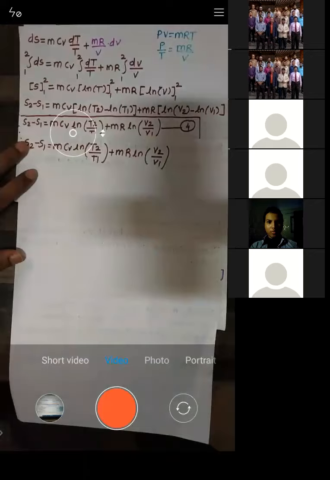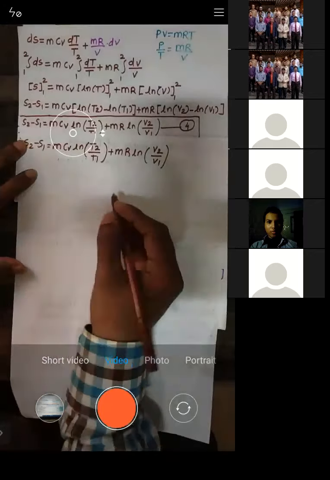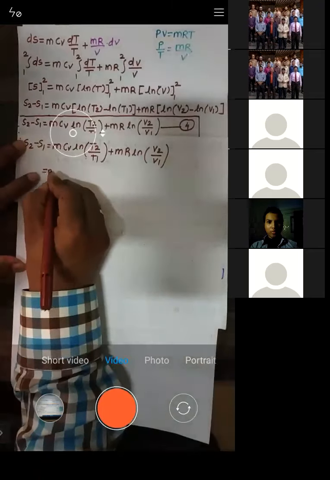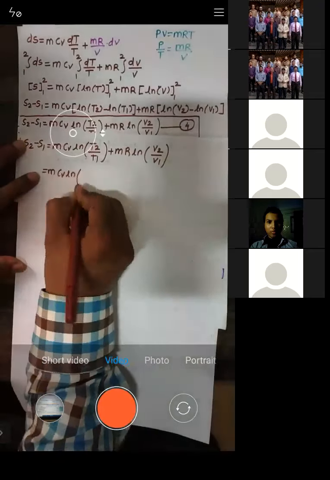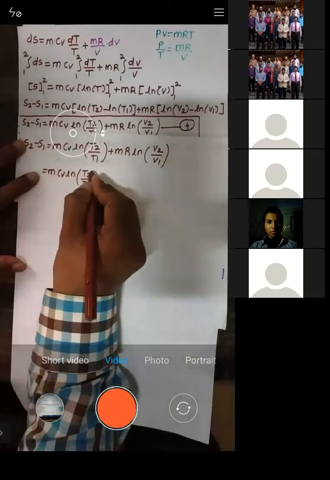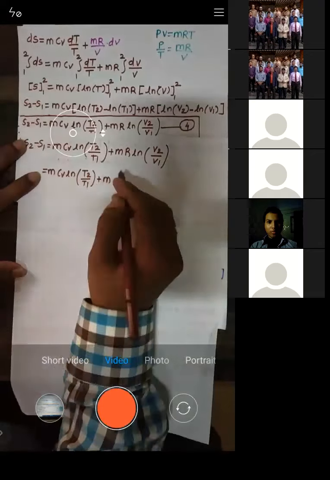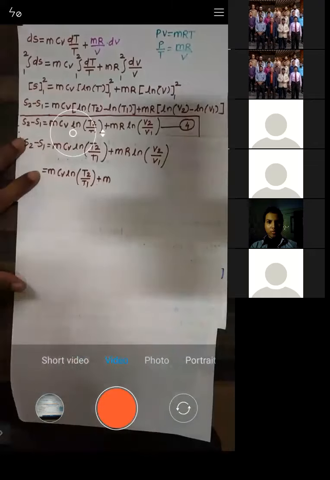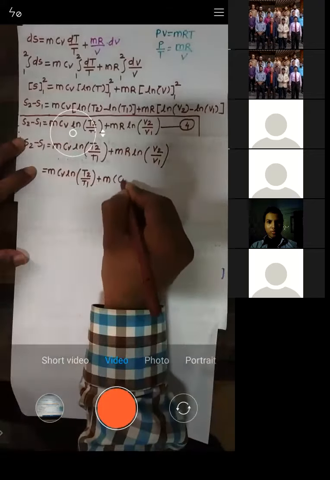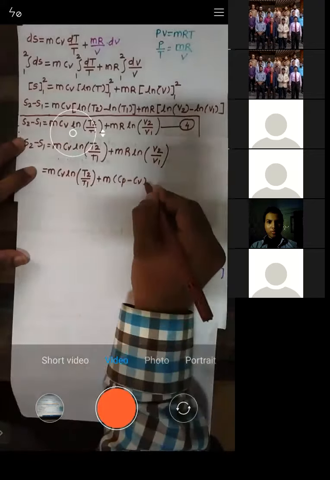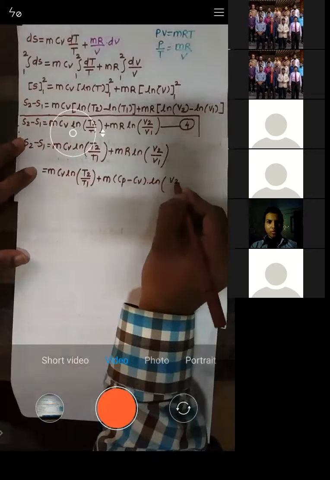Now how to do this? So S2 minus S1 is equal to m CV into ln of T2 by T1, plus m into, instead of R, I will put CP minus CV, because R is nothing but CP minus CV, into ln of V2 by V1.